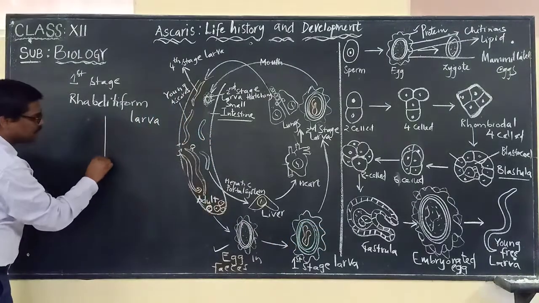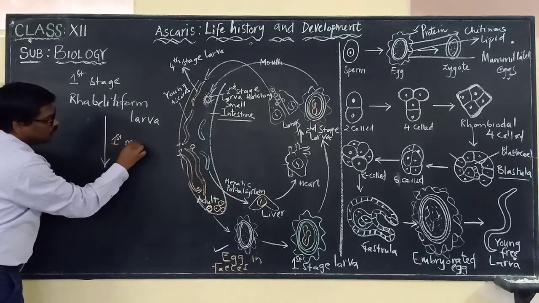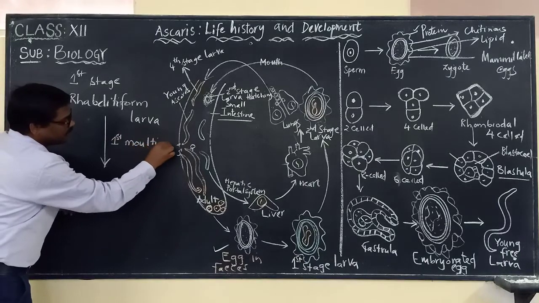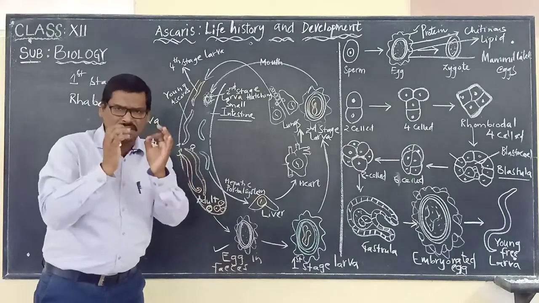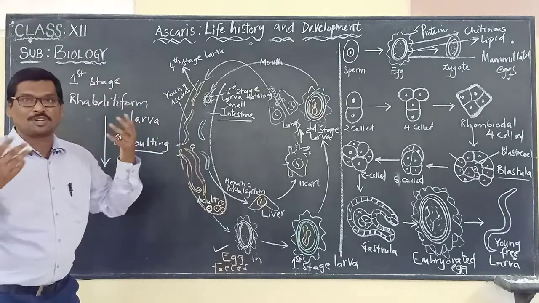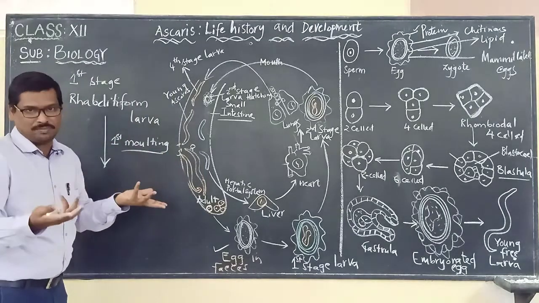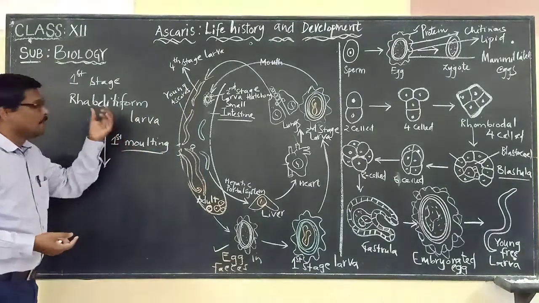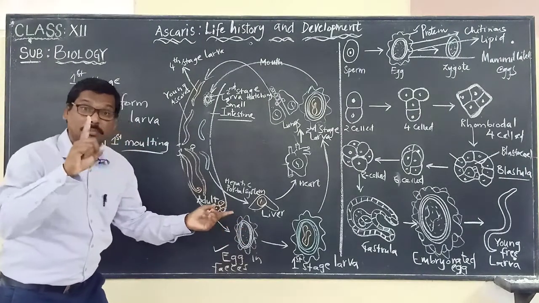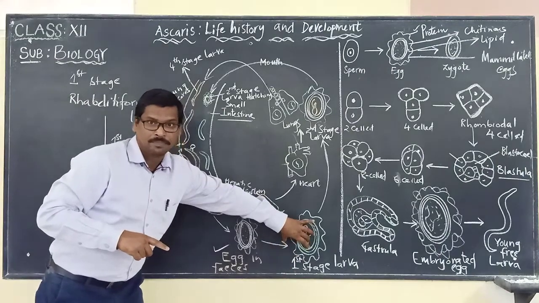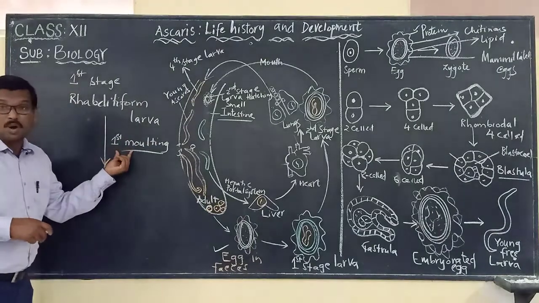Now this rhabditiform larva will be undergoing first molting. Do you know the meaning of the word molting? The changes it undergoes. In a simple way, the changes it undergoes for its growth and development, we are calling molting, or otherwise shedding. So here the whole development is taking place within the egg, leading to the formation of first stage larva. Now this first stage larva is undergoing first molting.